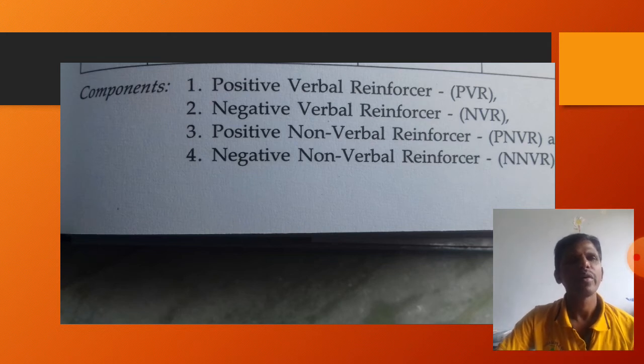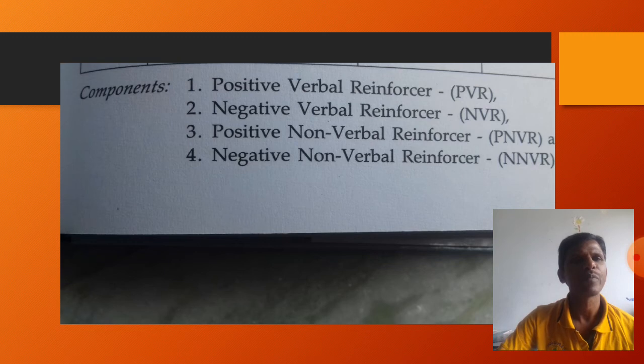In short, we can say positive verbal reinforcer is PVR. The second one is negative verbal reinforcer, NVR. The third is positive non-verbal reinforcer, so just add N, PNVR. The fourth one is negative non-verbal reinforcer, NNVR.